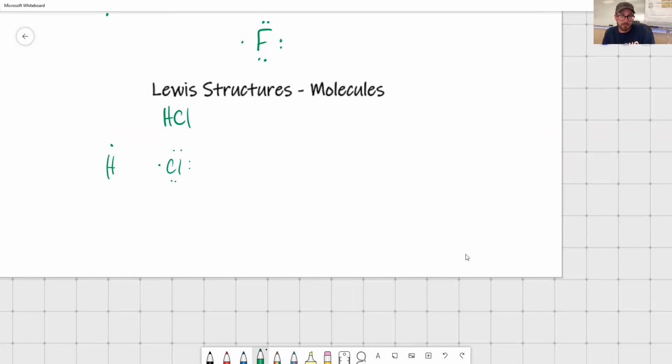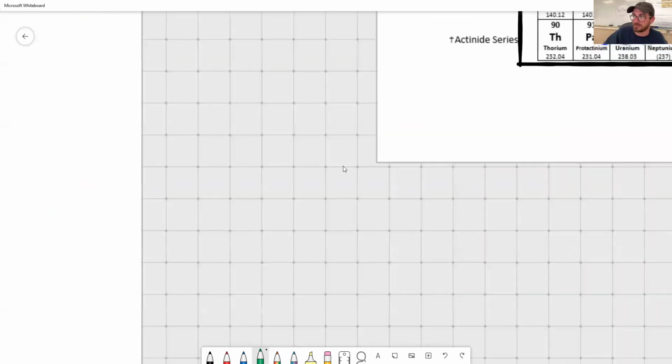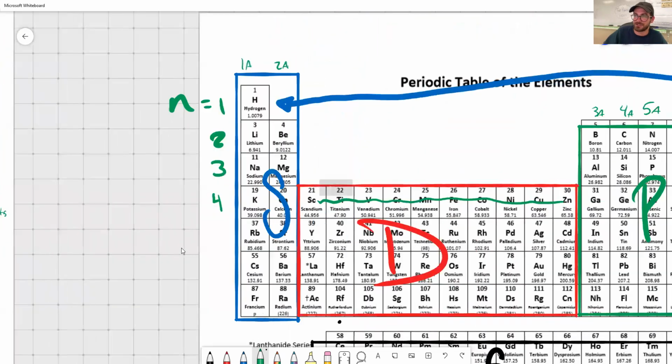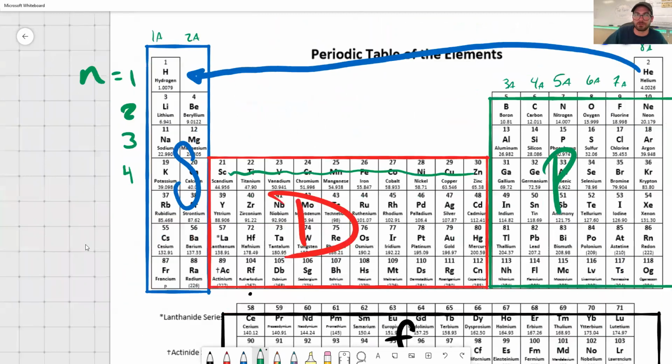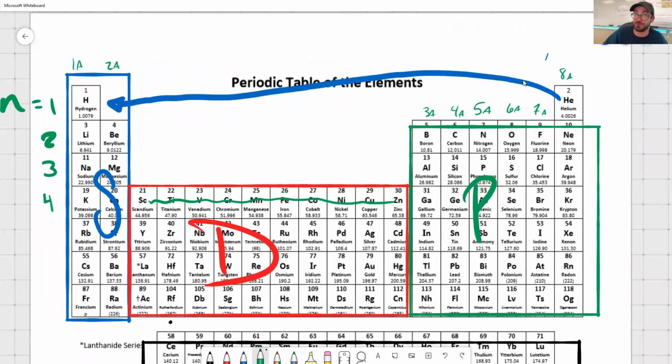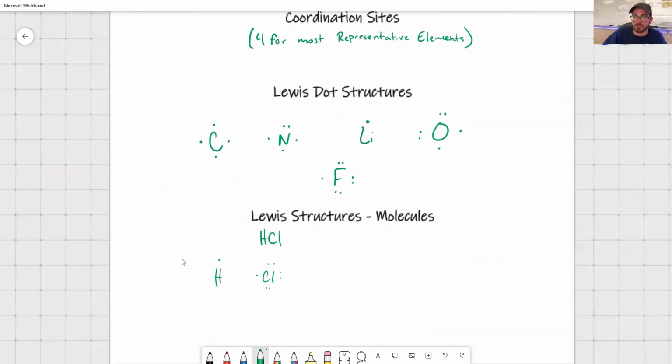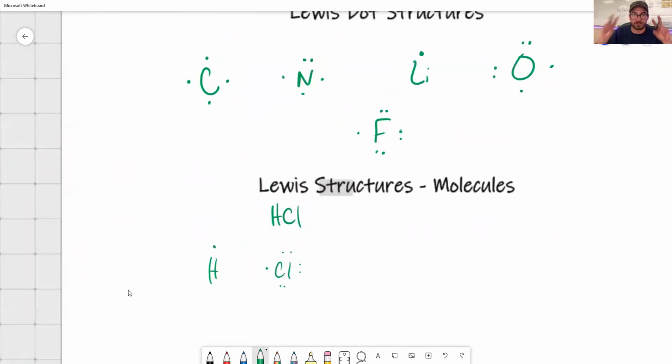Hydrogen is an exception to the rule. Hydrogen does not desire 8 electrons. It only desires 2. Why is that? Because hydrogen, what's its nearest noble gas? Helium, right? Helium over here. Helium's its nearest noble gas, and how many valence electrons does helium have? It only has 2. This is an exception to the rule. It only has 2 because look, what's its atomic number? It's atomic number 2, so a neutral helium would only have 2. So hydrogen really only desires 2 instead of an octet. It has what's called a duet. Hydrogen really only desires 2.